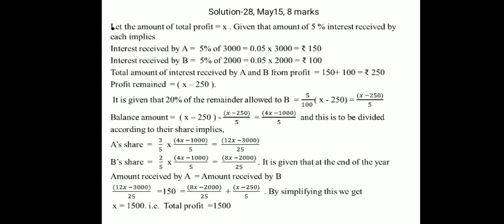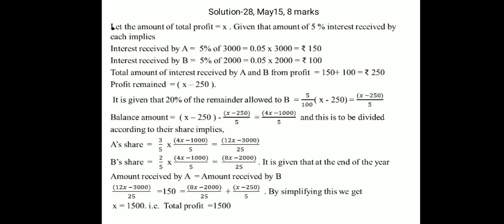A and B are partners with capitals of rupees 3,000 and 2,000 respectively. Out of total profits, 5% interest is provided on capitals. 20% of the remainder should be allowed to person B as management remuneration. The balance is divided in proportion to capital. If in 1 year each partner received as much as the other, find the total profit.